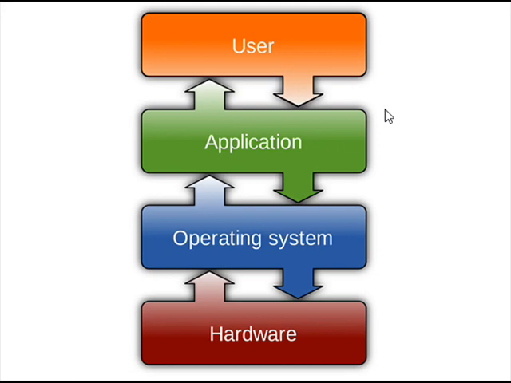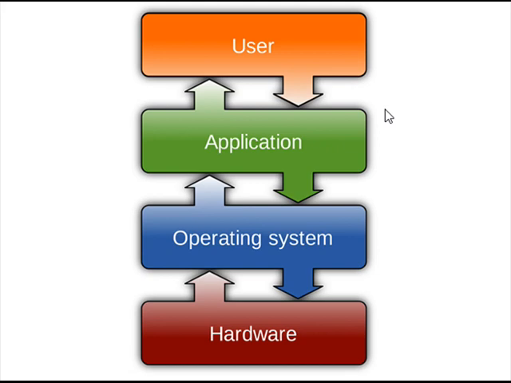Here the user wants to perform work with the hardware. The user cannot directly interact with the hardware, because the hardware knows machine language, whereas the user knows human language. So the user first interacts with the application program.